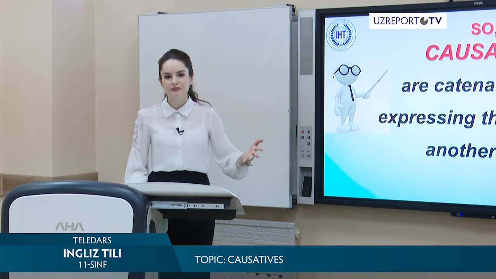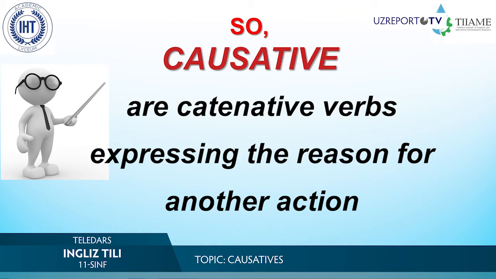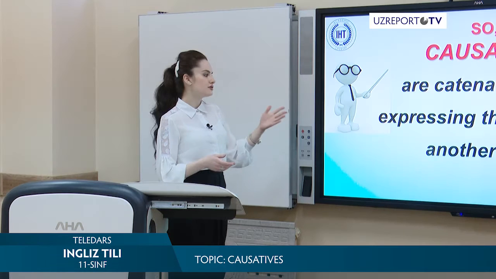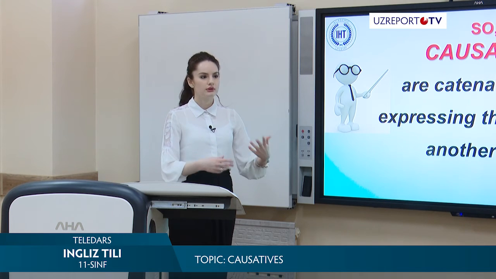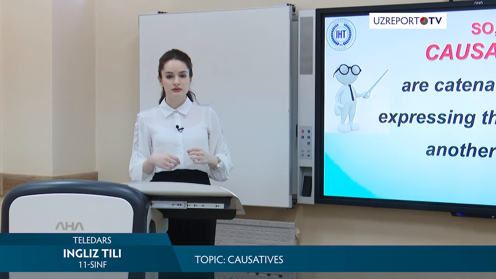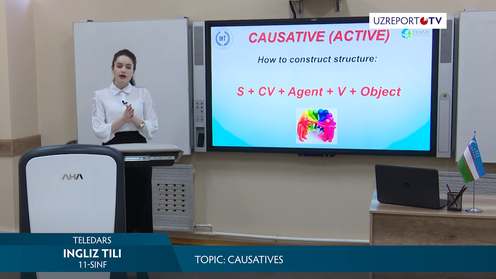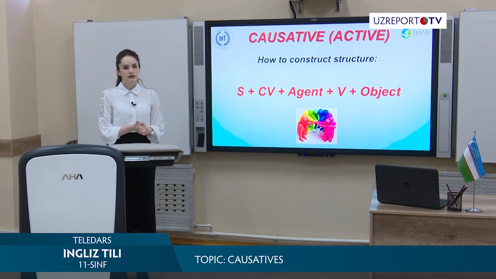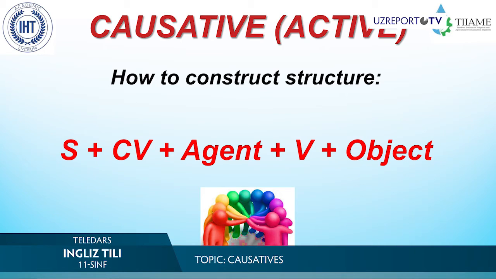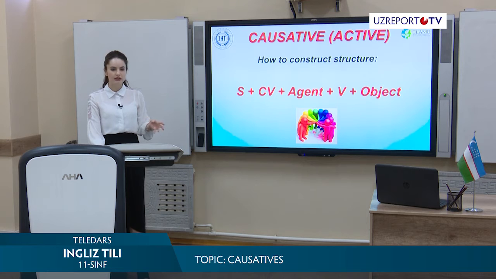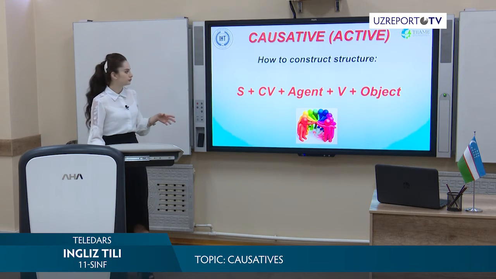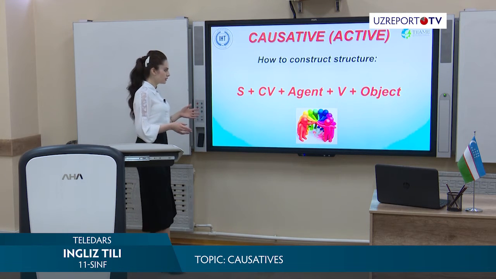One more time, I will repeat the definition of the causative verbs, because I have already explained everything about catenative verbs. Catenative verbs express the reason for another action. So, we will explain why the previous action was made. Now, let's go to the causative directly. Actually, the causative form may have active form and passive form. In active form, we have some particular structure. In passive form, we have another structure.